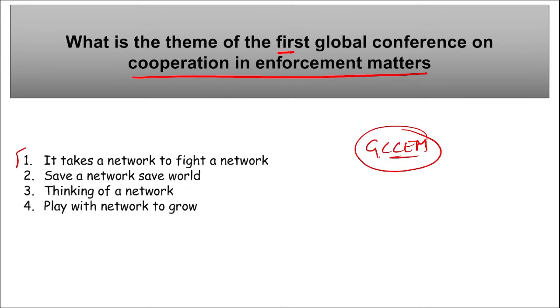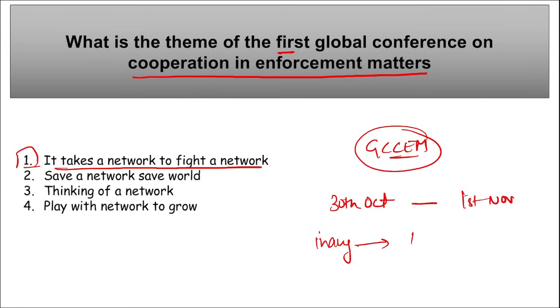So what is the theme of this? The theme is, it takes a network to fight a network. I repeat, it takes a network to fight a network. This conference was held from 30th of October till 1st of November. This conference was inaugurated by whom? This conference was inaugurated by Nirmala Sitharaman, who is our finance minister. Then next thing, this conference was organized by whom? This conference was organized by DRI. What is DRI? It is your Directorate of Revenue Intelligence. Directorate of Revenue Intelligence. So all these things you need to remember.